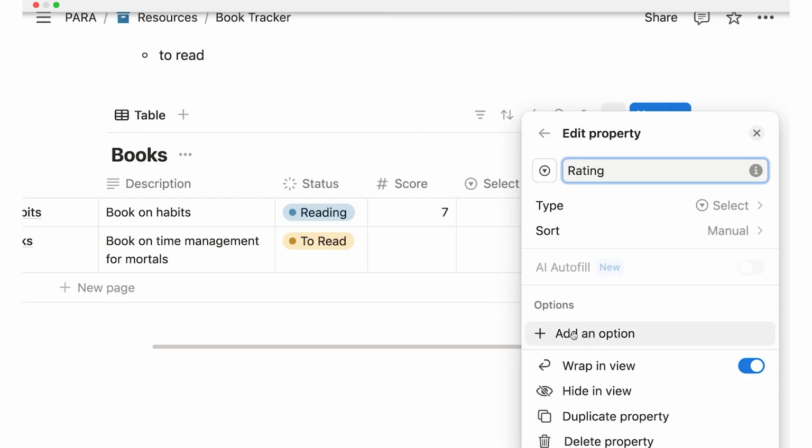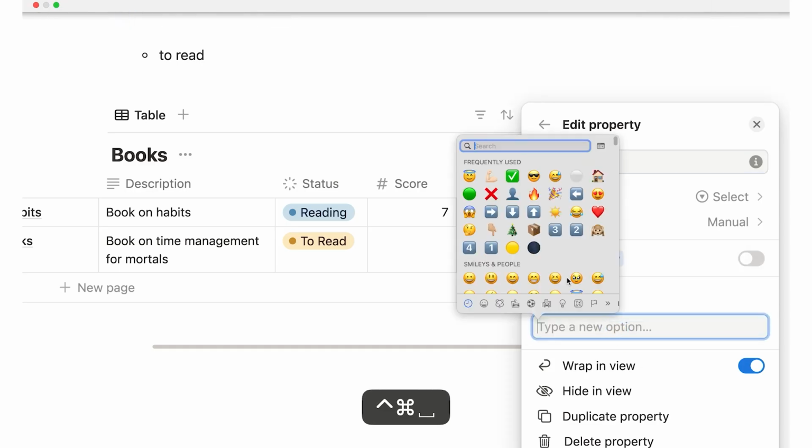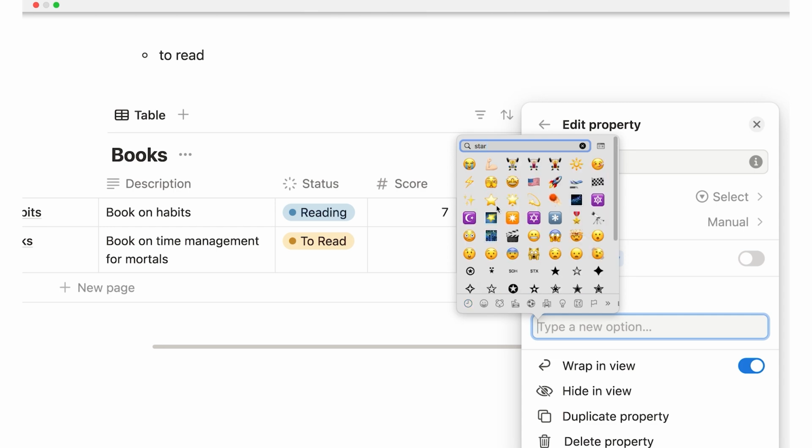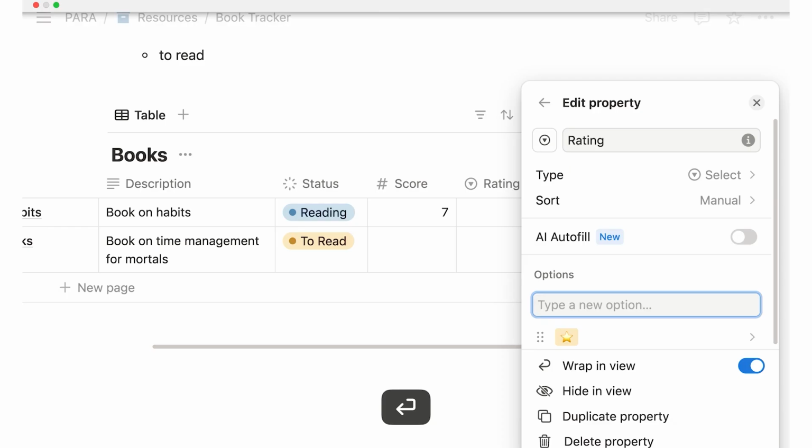And now for the options, I have similar to the status one, but I have this free flowing, right? It's not sorted into these 3 categories. And I can add an option, and let's here actually add an emoji. So I'm opening my emoji picker, and let's look for star, right? And then let's get 1 star here, take the whole thing, copy it, hit enter. Now I have my 1 star option.